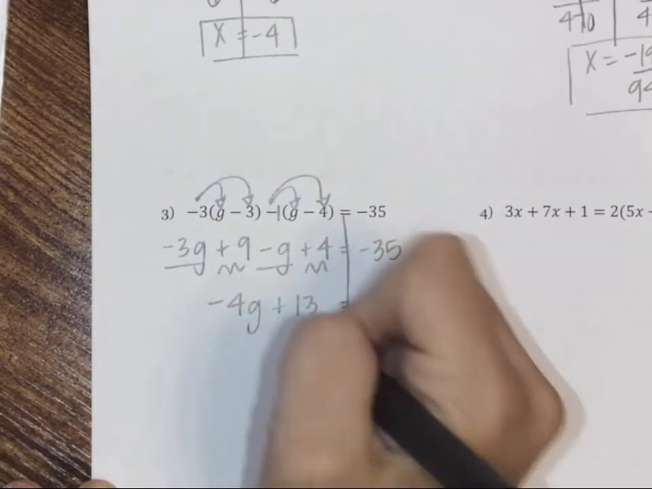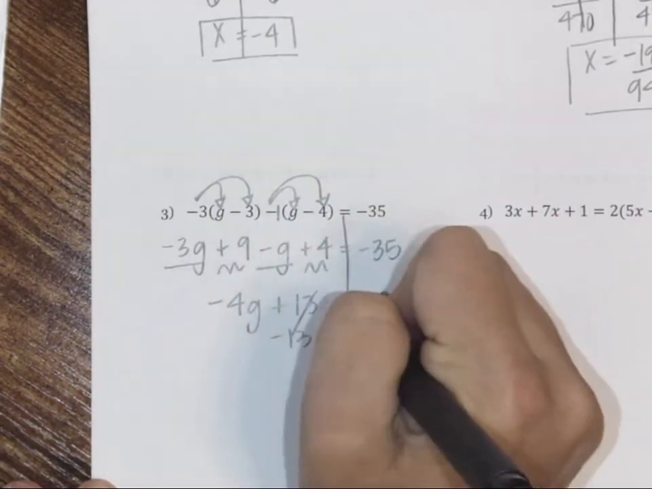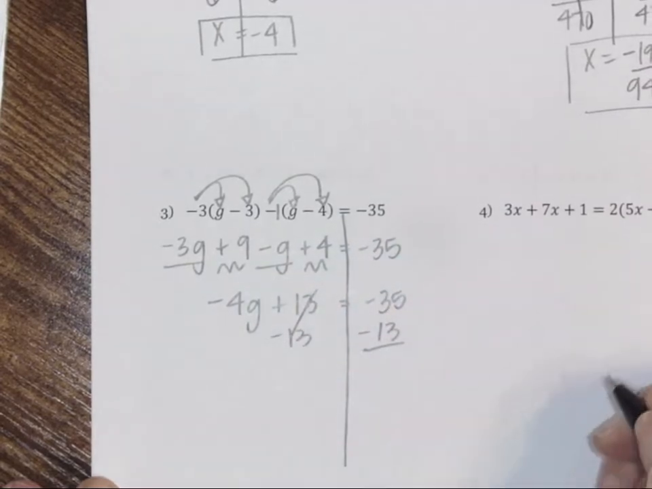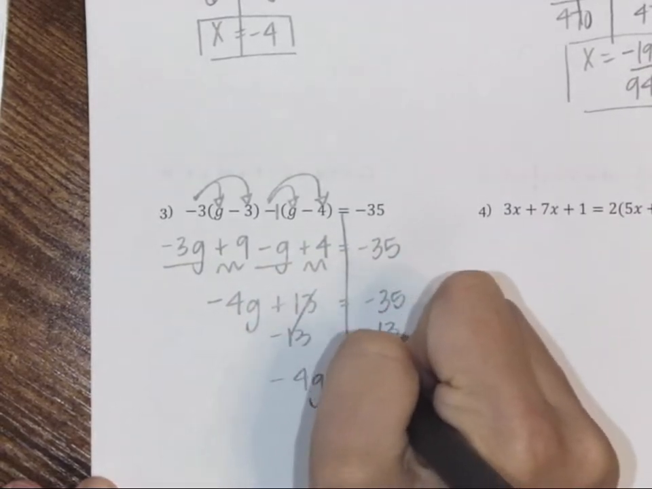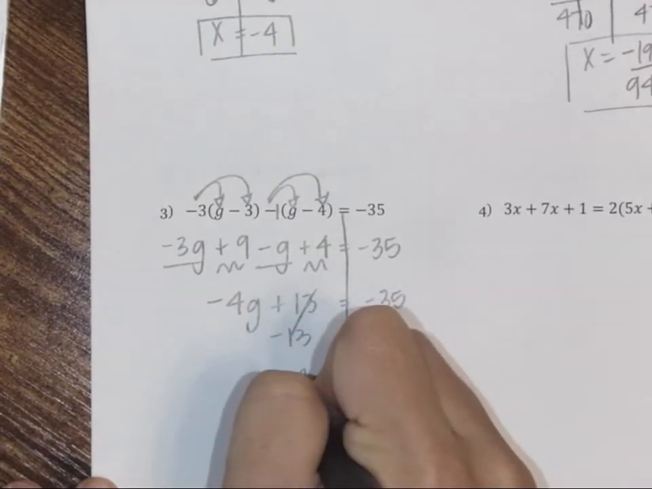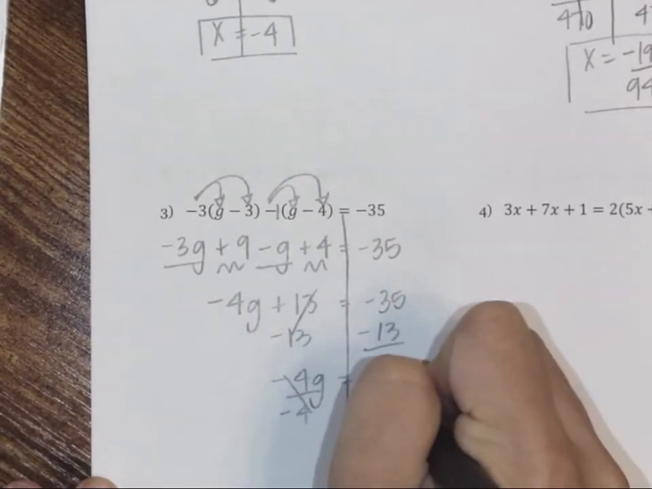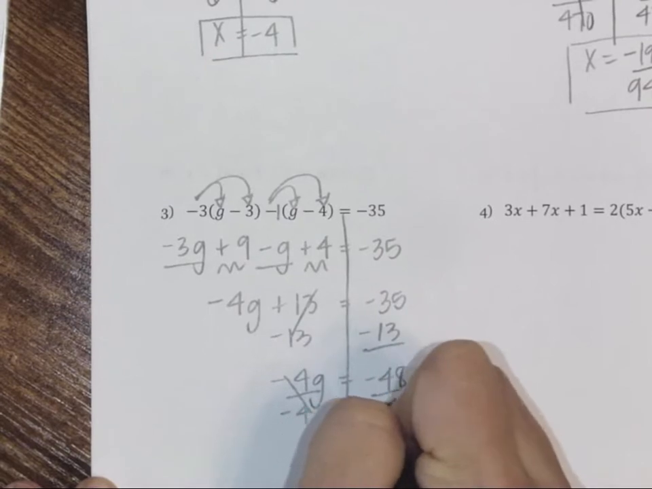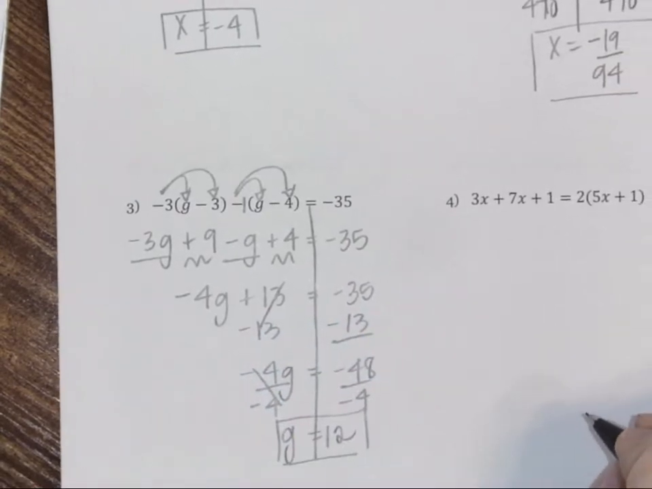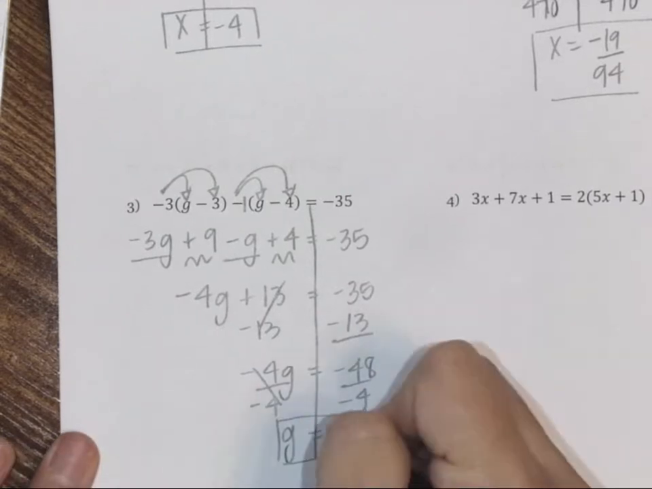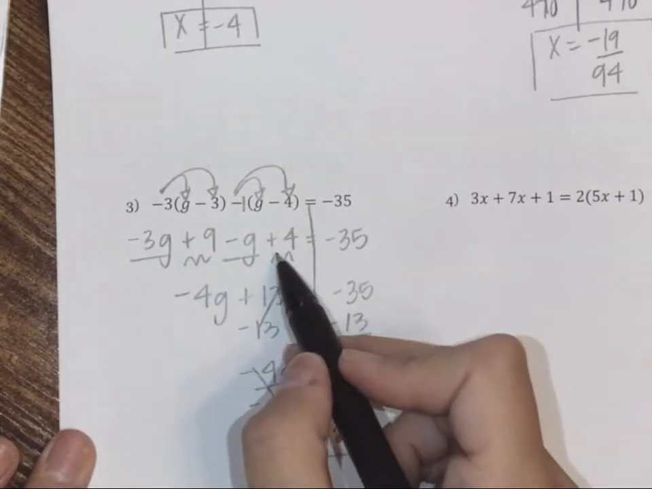Our variable is already on the left, so we need our constant on the right by subtracting 13 on both sides. And we get negative 4g is equal to a negative 48. And then to solve, we will divide both sides by negative 4 to get that g is equal to 12. And remember, guys, the best thing with equations is that you can always go back and check your work. So you would take your answer and plug it in and make sure that the left side equals the right side.